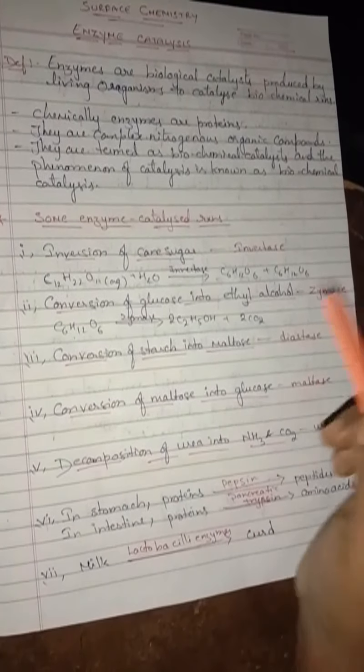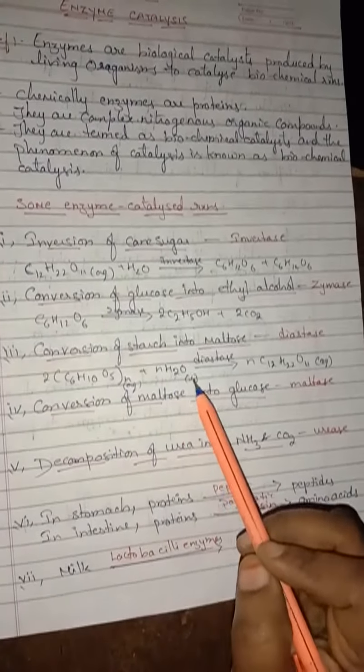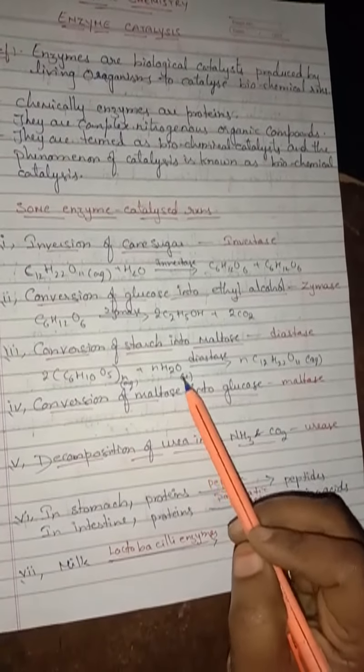Next one is the conversion of starch into maltose in the presence of diastase. Look here, children. The starch formula is (C6H10O5)n, where n means the number of molecules. It combines with n molecules of water in the presence of diastase, and it gives maltose.